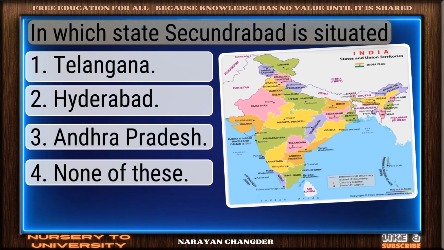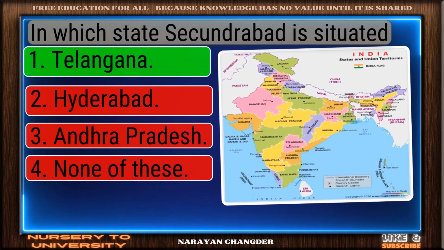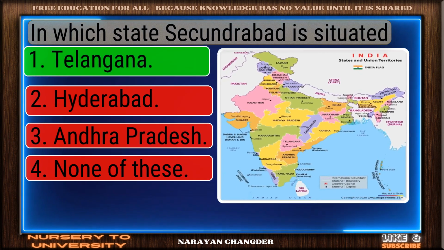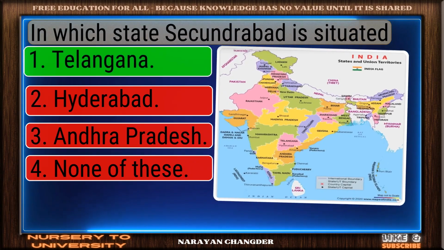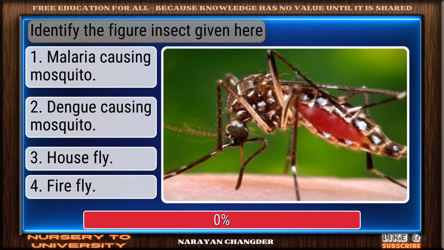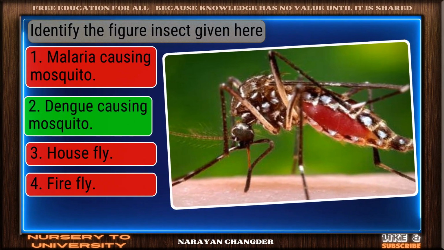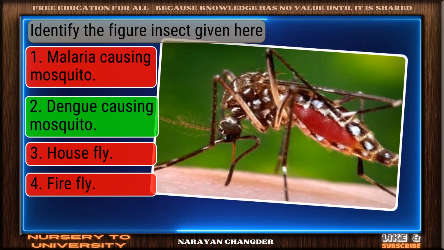In which state Secunderabad is situated? Great thinking. Telangana is the right choice. Identify the figure insect given here. Smart move. Dengue-causing mosquito is an accurate answer.